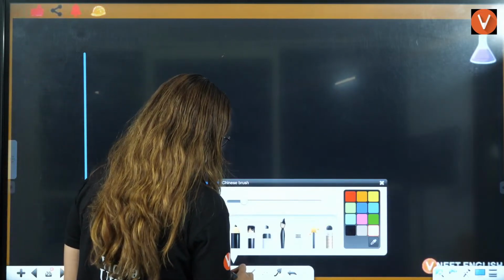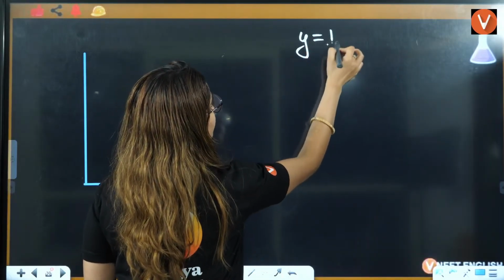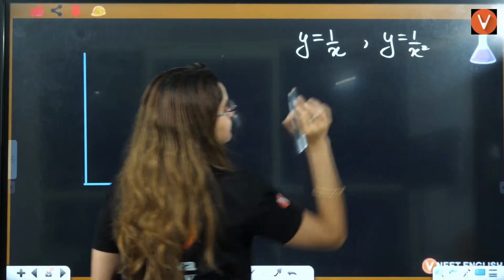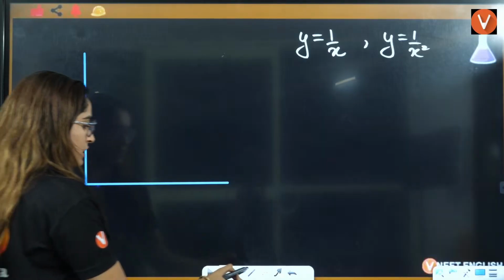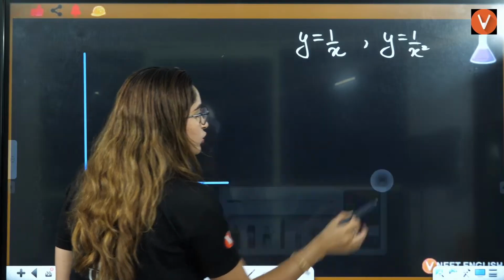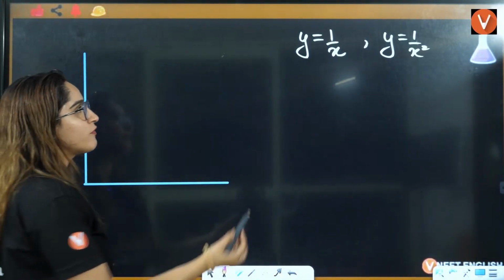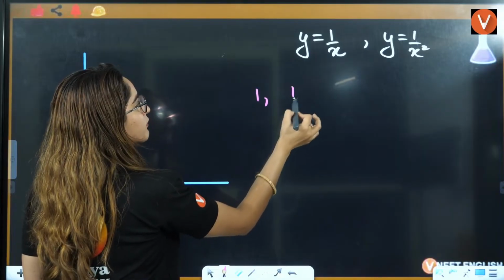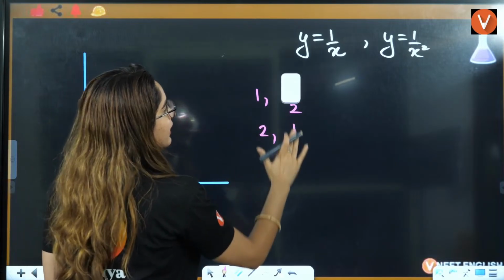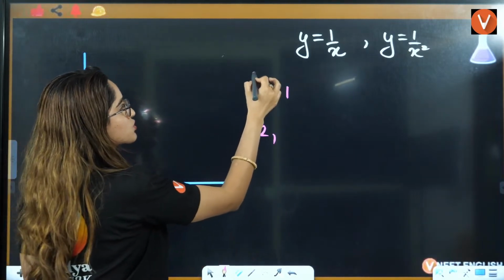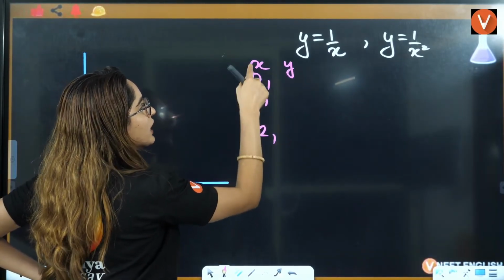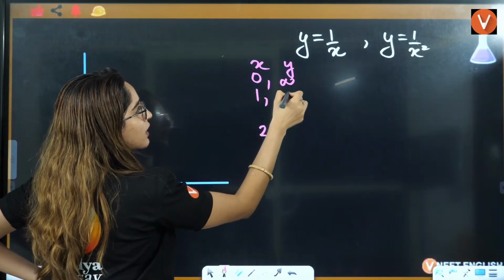Now, if I talk about a concept called y is equal to 1 by x, or y is equal to 1 by x square, right? This kind of graph, if you draw it and put the values: if x is equal to 1, y is 1. If x is equal to 0, y will be infinity. If this is x, this is y. If x is 0, y is infinity. x is 1, y is 1.